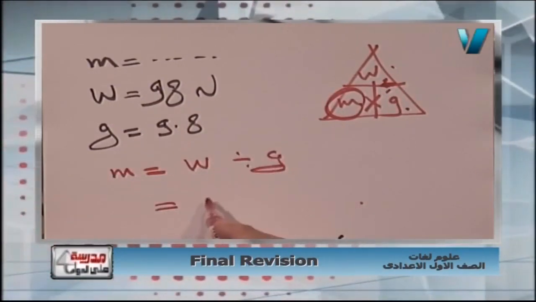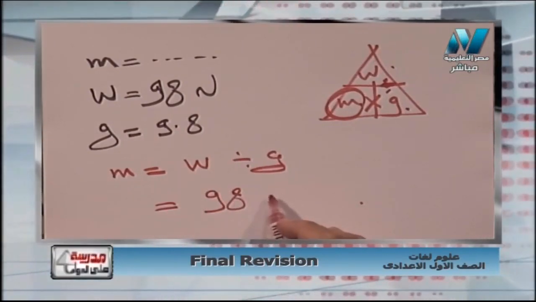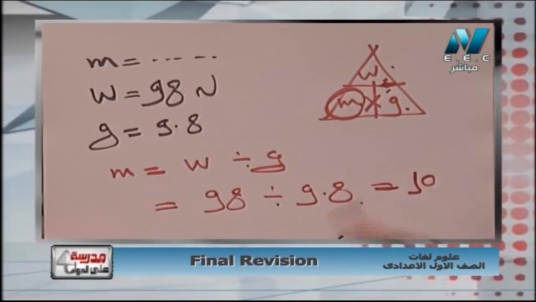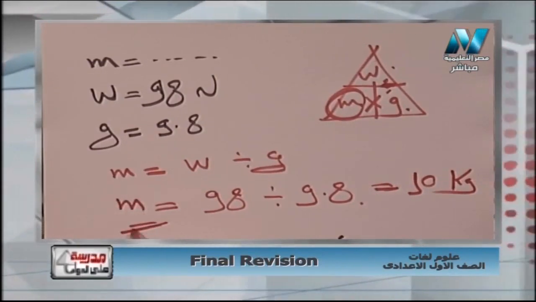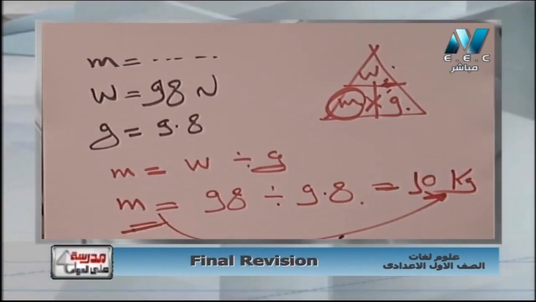So mass equals 98 divided by 9.8, so it will be 10. 10 what? 10 kilogram, not Newton. Why? Because here I want mass, and we know mass is measured in kilogram, not in Newton. So again, we have answered the problem of mass and weight, how to calculate the mass and the weight. And also we have answered many problems about calculating the mass of products and reactants in the equation.